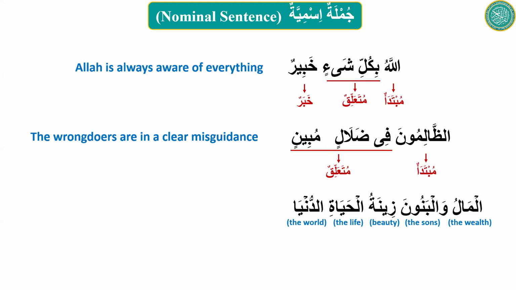You missed an R somewhere. Try again. Make a good English sentence. The wealth and the sons are beauty of the worldly life. So what is al-hayati dunya? The worldly life. So what kind of fragment is that? Sifa mausuf. What is zinatul hayati dunya? Mudaf mudaf ilayh. Okay, good job. Very nice.